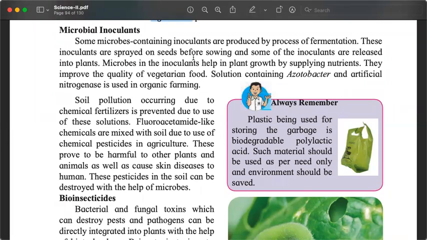Why? Remember, in sexual reproduction of plants, we understood that the endosperm in the seed gives the food for the new plant to grow. Sometimes that food is not enough. Sometimes the food that is available in the soil is not enough. So these microbes that are sprayed onto the seeds help in the growth of the plant by producing nutrients.